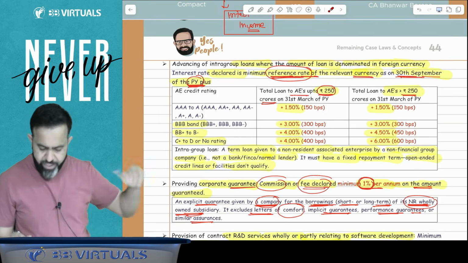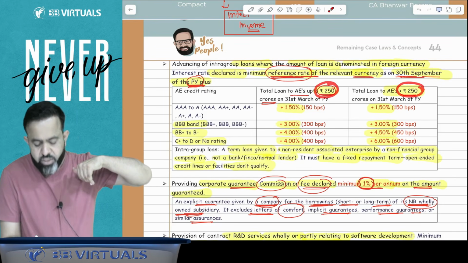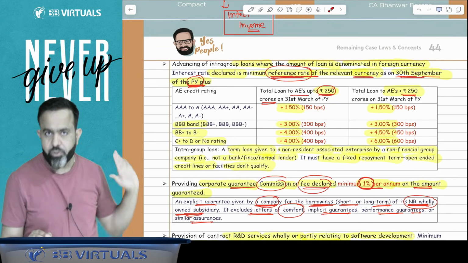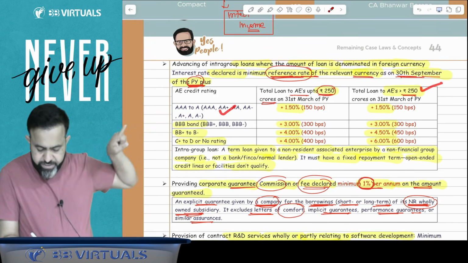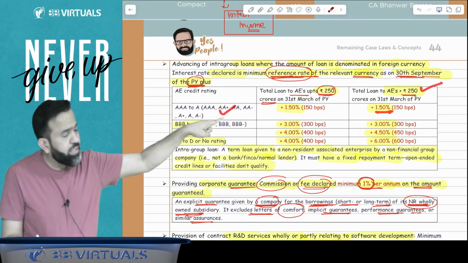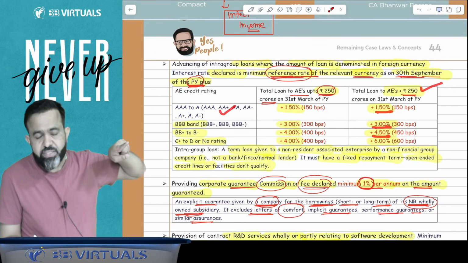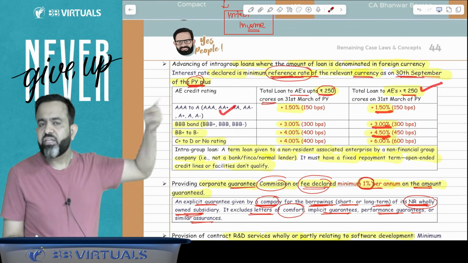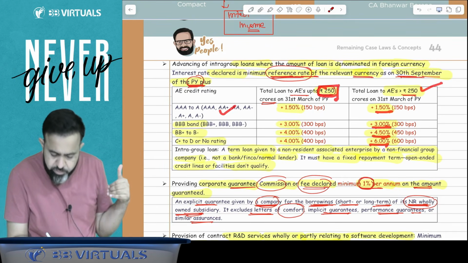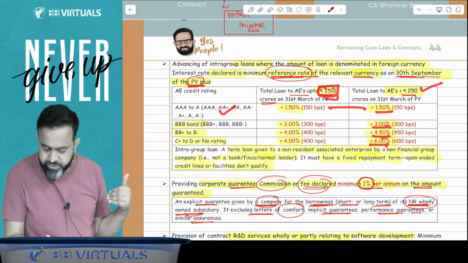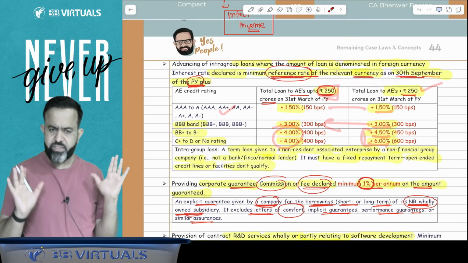Now, how will you add the basis point? First is, if the loan to associate enterprise is within the limit of 250 or more than 250 crores. First discuss more than 250 crore. If it is more than 250 crore and the associate enterprise is in the A category, then just add the 1.5%. They are into the triple B band, then just add the 3%. They are into the BB to B band, then add the 4.5%. And guys, they are into the C or D category or there is no credit rating, then just add the 6%. But suppose if loan is within the limit of the 250 crore, then guys, here 1.5% is same, here 3% is same, and here instead of the 4.5 and 6, just take the 4%.